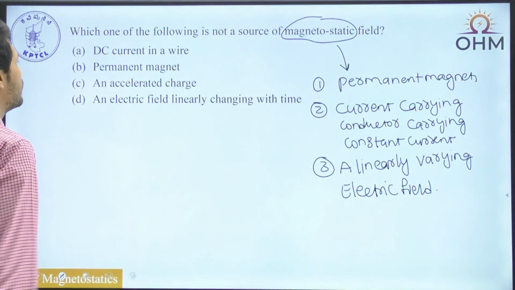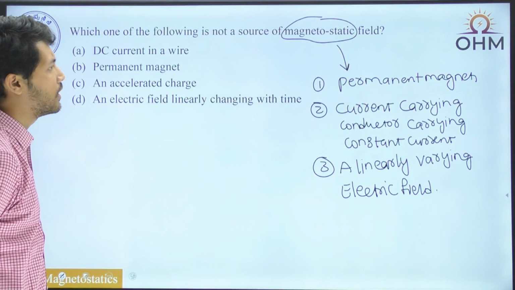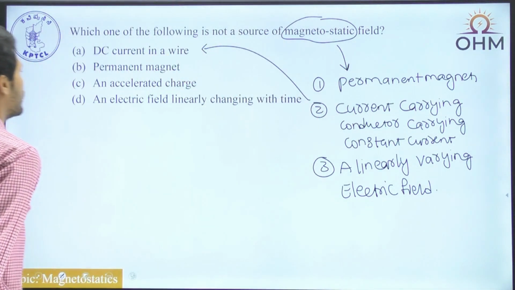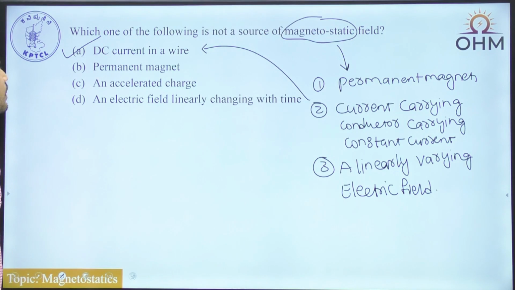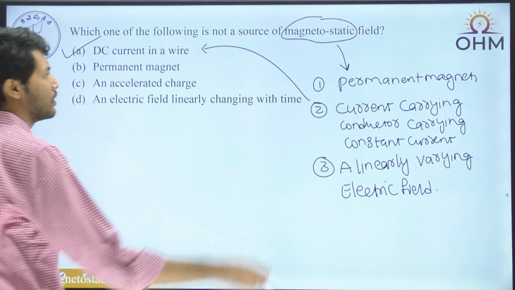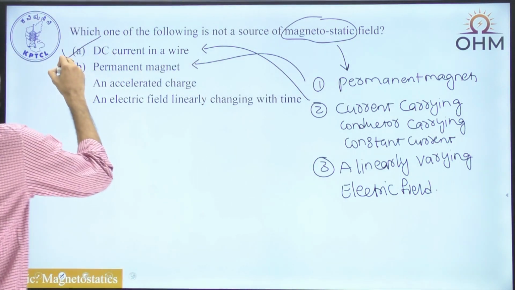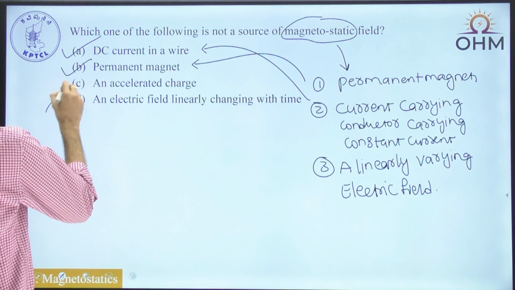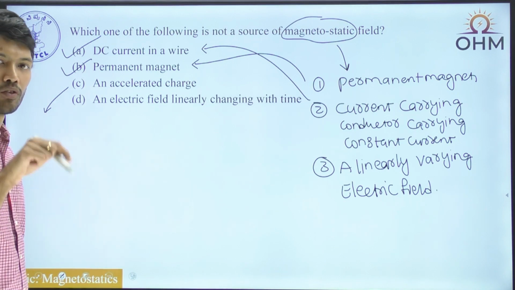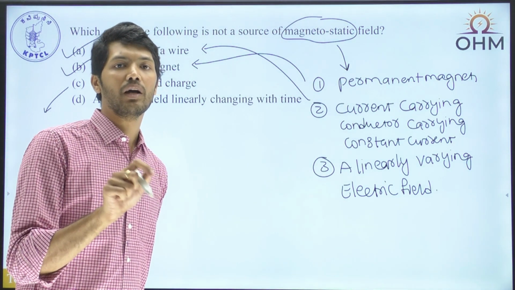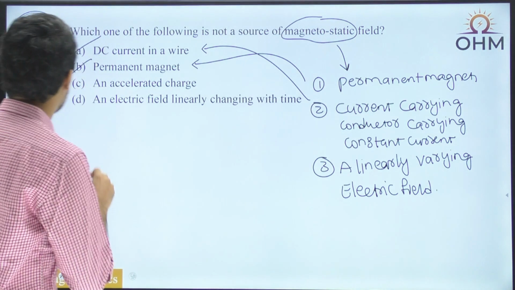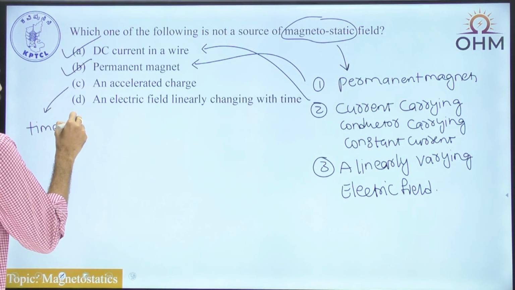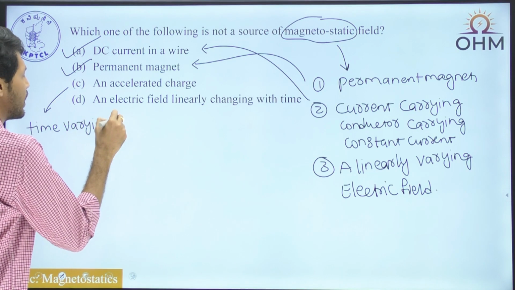So if you look at a DC current in a wire, it obviously is nothing but a current carrying conductor carrying a constant current, and hence option A is correct. And the permanent magnet, that's what we have told first, a permanent magnet is a source of magnetostatic field. Option C says accelerated charge. Accelerated charge also produces magnetic field, but that's not a magnetostatic field. That is a dynamic magnetic field. That is a time varying magnetic field.